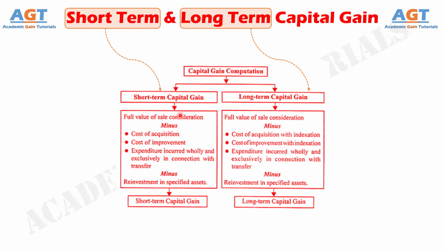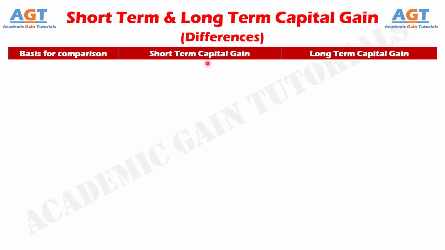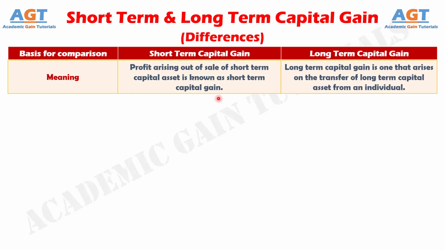So, let's look into the basic differences between short-term and long-term capital gain in a tabular form. Difference number 1. Short-term capital gain is one in which profit earned from the sale of the capital asset is owned by the assessee for a period less than 36 months. Conversely, when the asset transferred is held by the assessee for more than 36 months, the gain arising out of such transfer is termed as long-term capital gain.